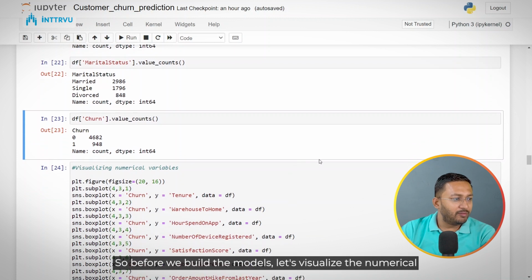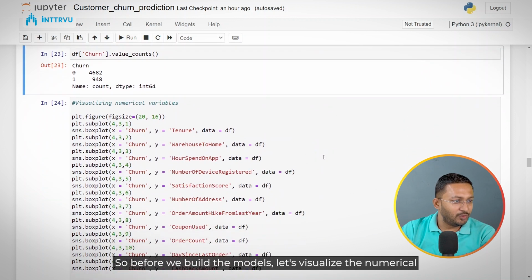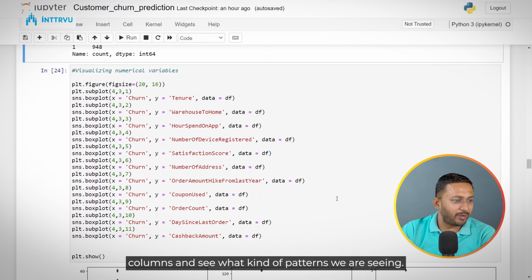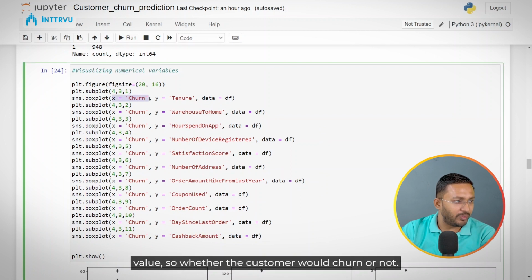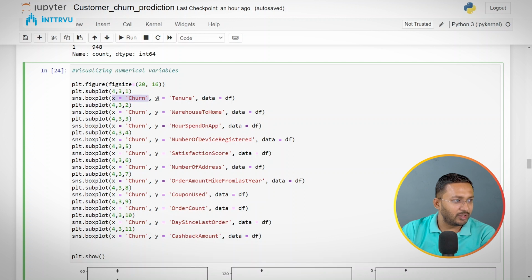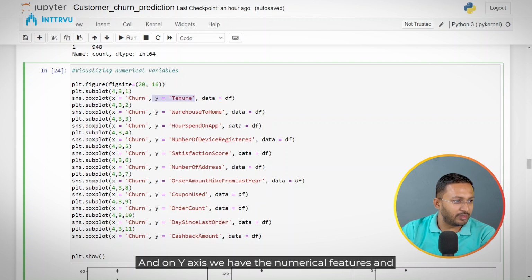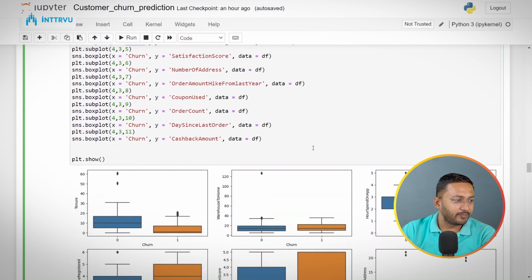So before we build the models, let's visualize the numerical columns and see what kind of patterns we are seeing. So on the x-axis, we have the churn value, so whether the customer would churn or not. And on the y-axis, we have the numerical features. And we are creating a box plot here. So we have created a figure with a 4x3 matrix such that we can create in total 12 plots. And for every numerical column, we are checking its box plot with respect to the churn column that we have.